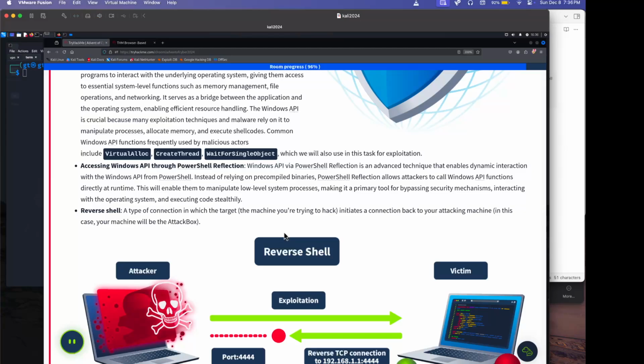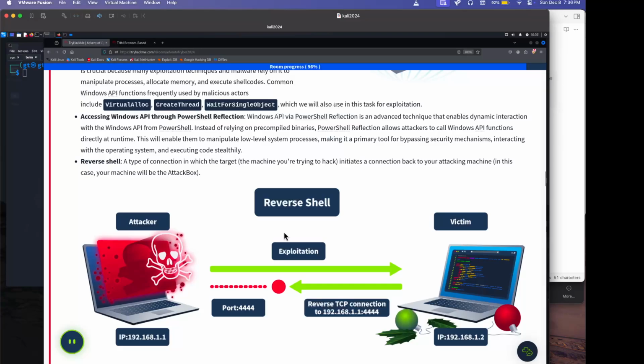Accessing the Windows API through PowerShell reflection. Windows API via PowerShell reflection is an advanced technique that enables dynamic interaction with the Windows API from PowerShell. Instead of relying on precompiled binaries, PowerShell reflection allows attackers to call Windows API functions directly at runtime. This enables them to manipulate low-level system processes, making it a primary tool for bypassing security mechanisms, interacting with the operating system, and executing code.